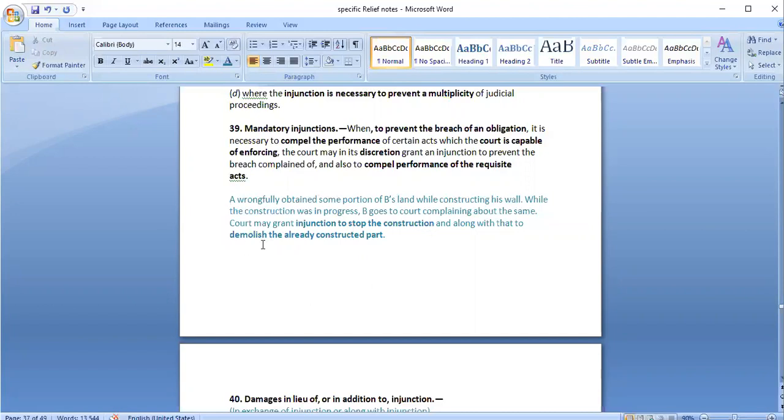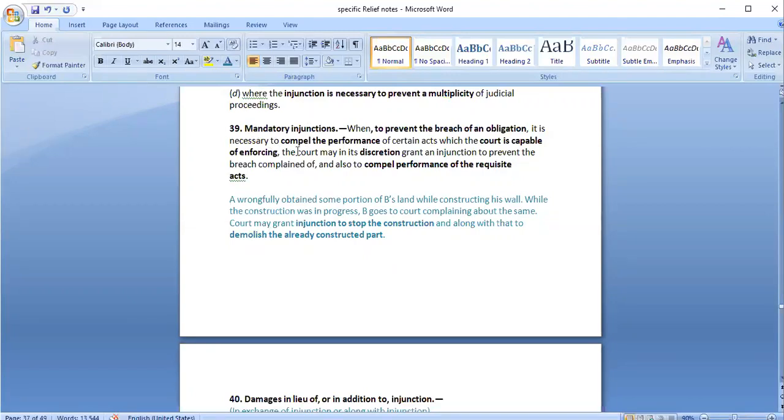If that part is not demolished, then it would be like A only is the owner of that particular portion of land also. So he wrongfully tried to obtain some part of B's land. So in this case, only injunction is not enough. Along with injunction, what court would do is that it is mandatory injunction. Under the injunction order only, court will also say that you should also perform this particular thing. Obviously, you should not continue with the construction, but also whatever has already been constructed, that part also you should demolish.